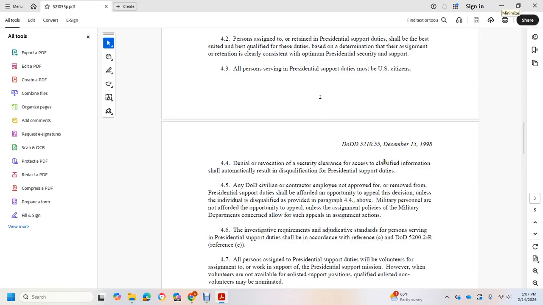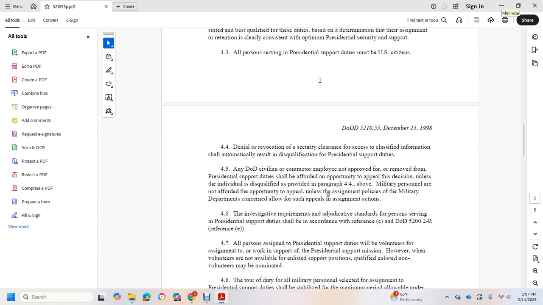Denial or revocation of a security clearance for access to classified information automatically results in disqualification from presidential support duties. All DoD civilian and contractor employees not approved or removed from presidential support duties should be afforded the opportunity to appeal the decision, unless the individual is disqualified as provided in the paragraph above. Military personnel are not afforded the opportunity to appeal unless the assignment policy of the military department concerned allows such an appeal.